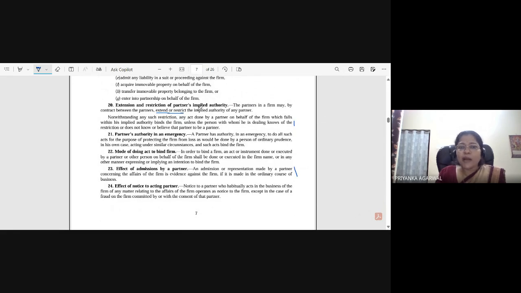Extension and restriction of partner's implied authority. So it can be through an agreement. This implied authority can be extended or can be restricted also. Okay, suppose a person in a trading business buys stock on credit. Any amount of stock can be bought on credit, right? But if the implied authority is restricted and it has been mentioned that only 50,000 rupees of credit amount of stock can be bought